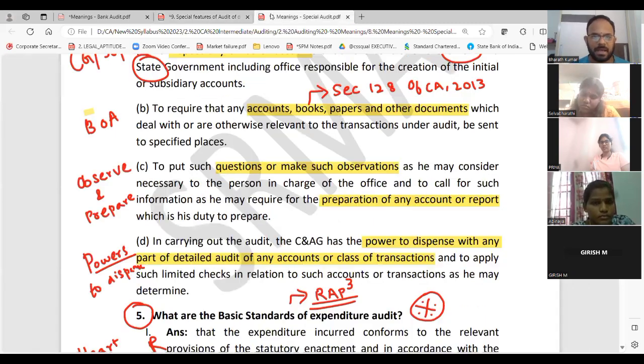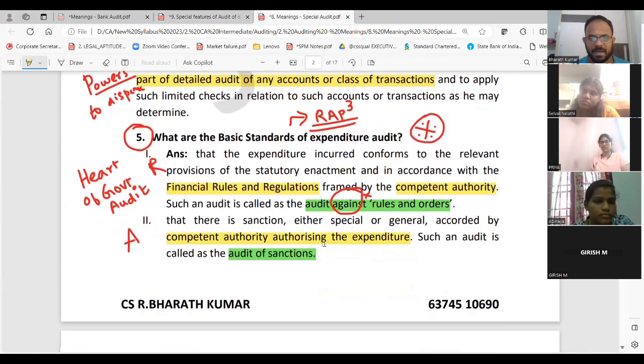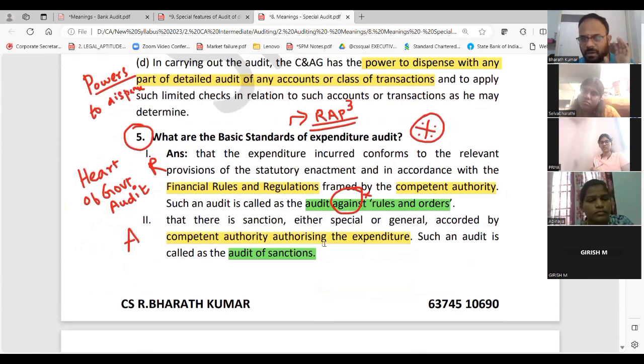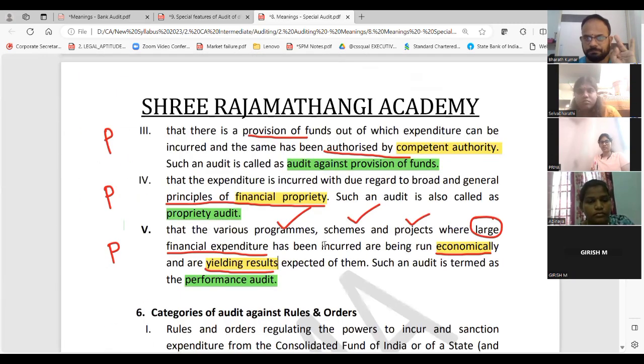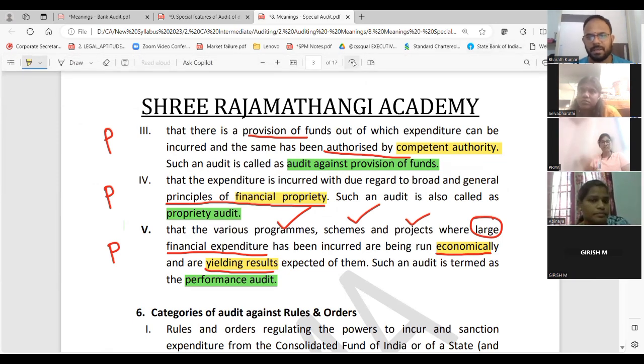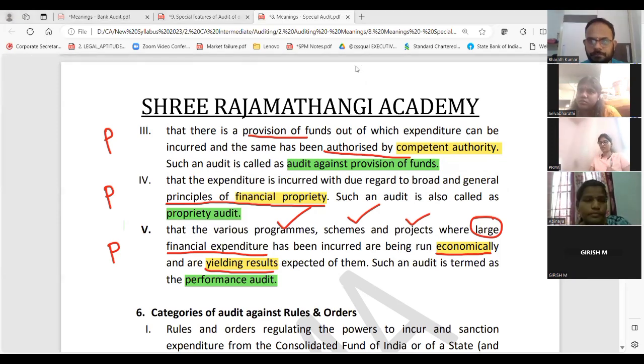Now, where are we going directly, guys? We are going directly to the basic standards of expenditure audit. Did we complete this 5? Did you write the mnemonic of RAP, RAP: rules and orders, sanction, provision of funds, proprietary, performance? Yes, that is what we have got right till now. Now we will cover one after another.